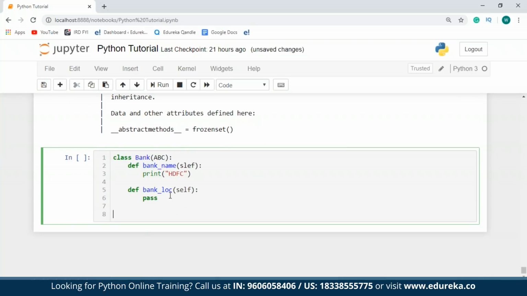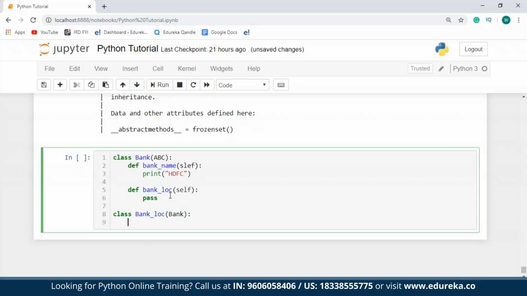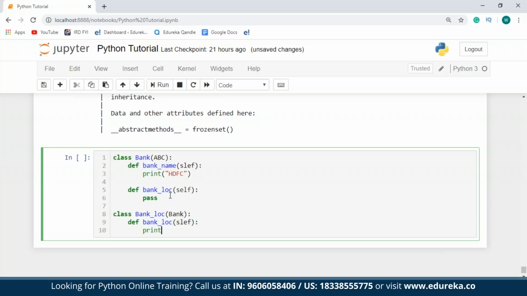Now I'll create a child class. I'll say bank_location. This is going to inherit the bank class, and then I'll redefine the bank_location function. I'll print the location as Bangalore.